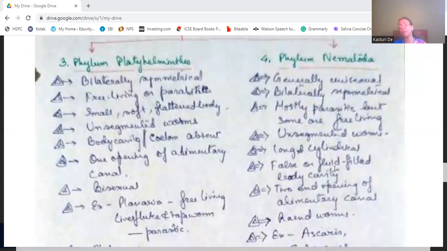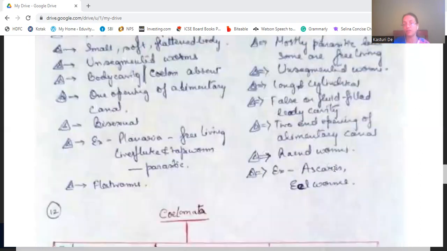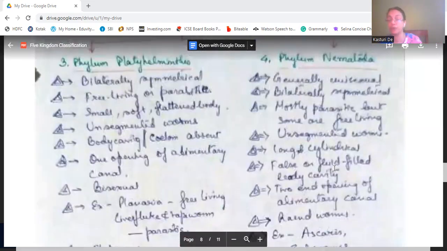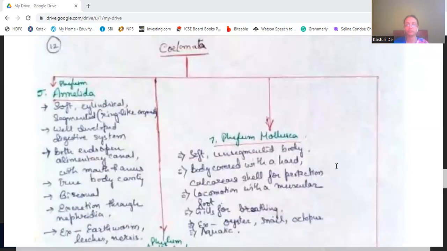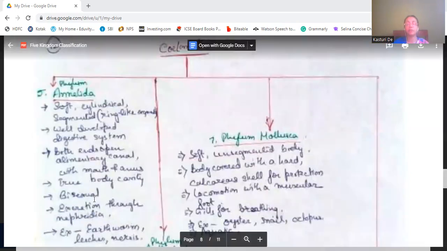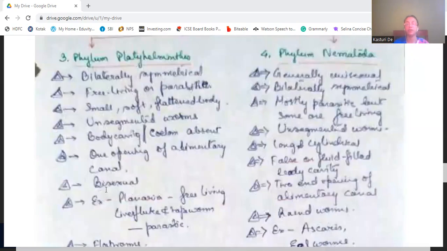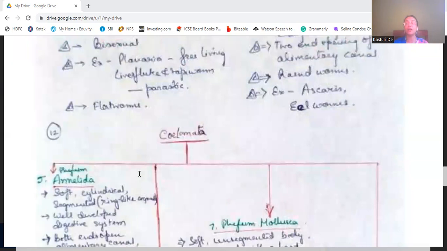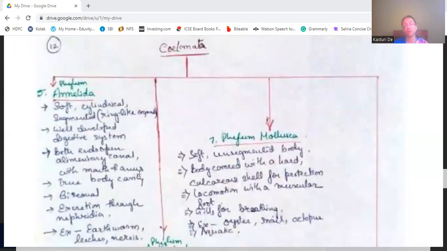In Nematoda, they are cylindrical, so they have some body cavity, a false or fluid-filled body cavity. But Annelida have a true body cavity. Platyhelminthes are bisexual, Nematoda are generally unisexual, and Annelida are bisexual.